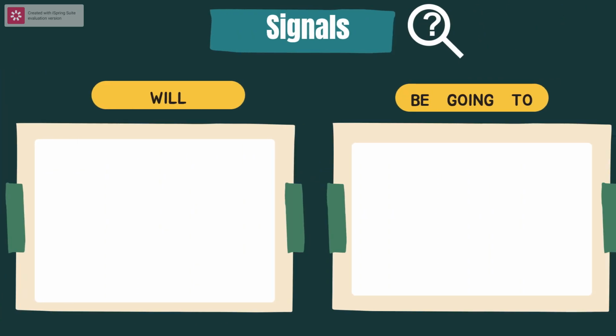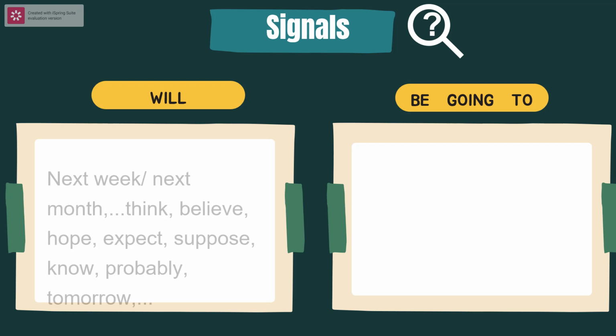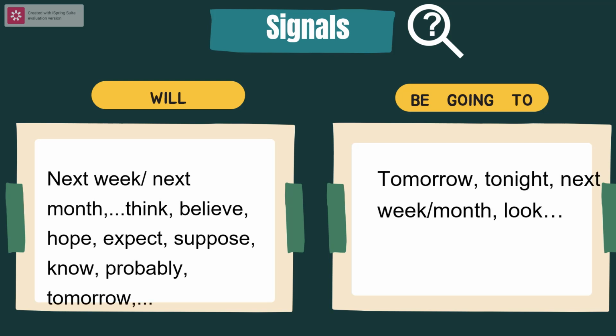Next, we move to study the signals of the two structures. Here are some adverbs of time that are signs of the future and near future tense. Based on usage, we have the following time expressions for each structure. However, there are some adverbs and signals that can only be used in the future or near future tense, such as some verbs that express human emotions and opinions, like think, expect, suppose. They are only used in the future with will.